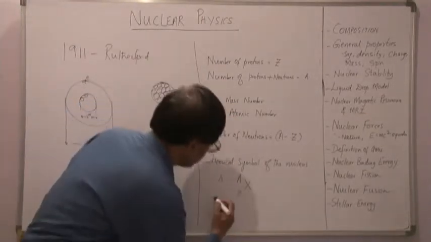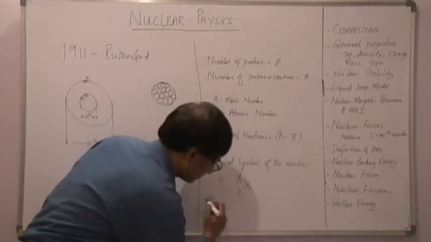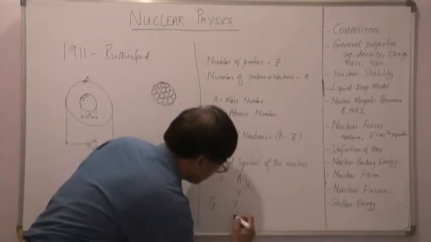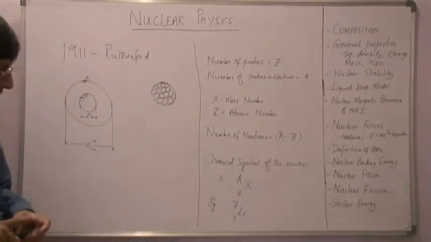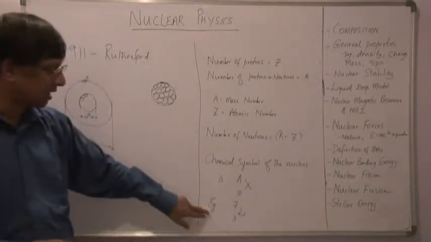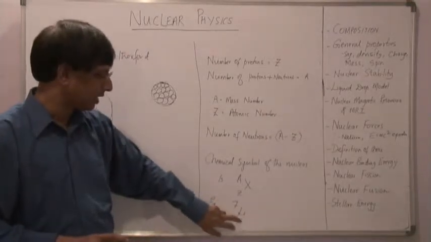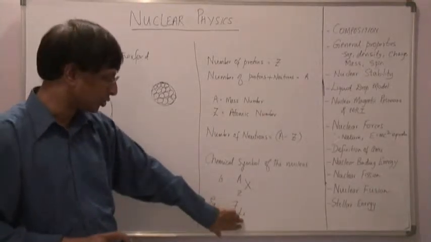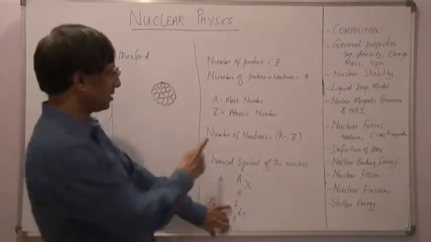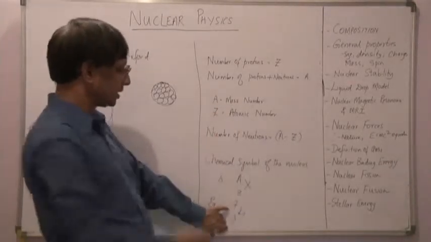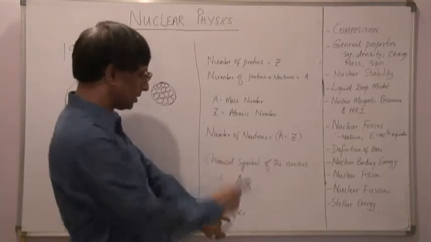For example, I have 7 3 Li. As you know, Li is lithium. So if I write 7 3 Li, it means that it is a lithium nucleus with mass number 7 and atomic number 3.